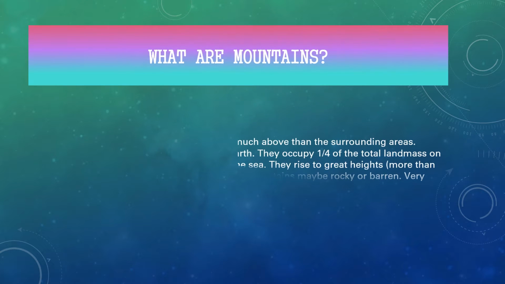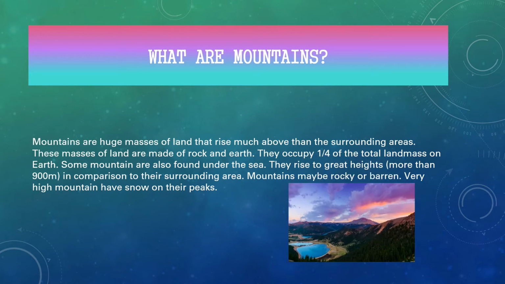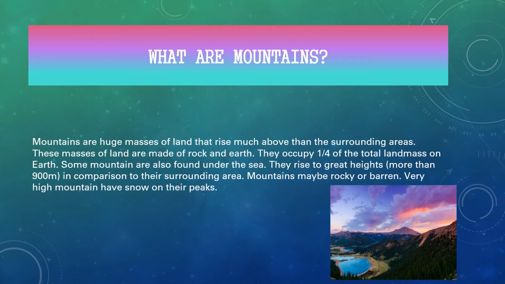What are mountains? Mountains are huge masses of land that rise much above the surrounding areas. Mountains are made of rock and earth and they occupy 1/4 of the total landmass on earth. Some mountains are found under the sea and generally mountains rise to great heights, that is more than 900 meters in comparison to the surrounding areas.